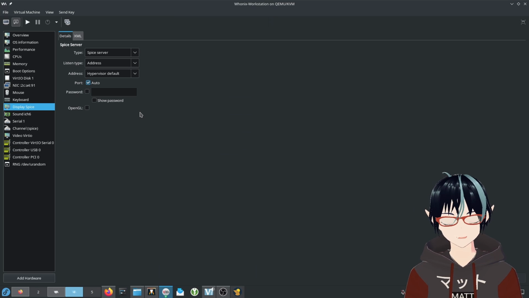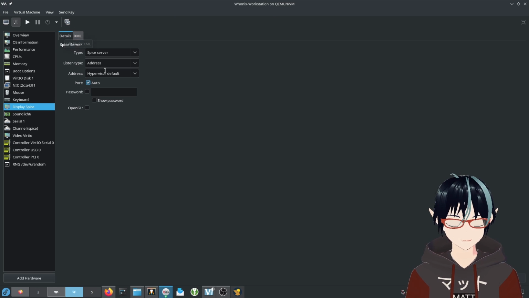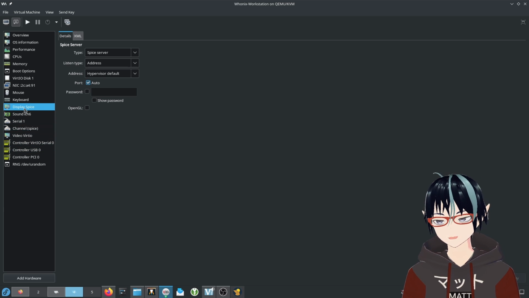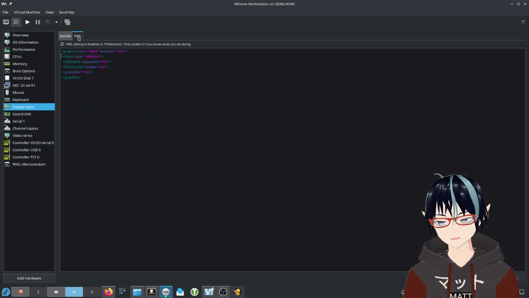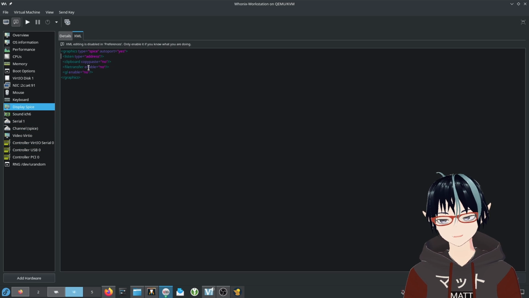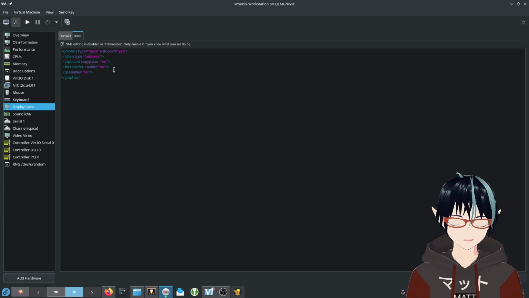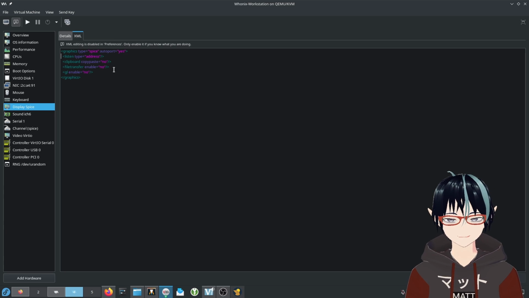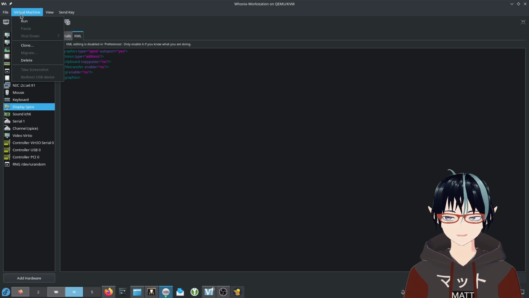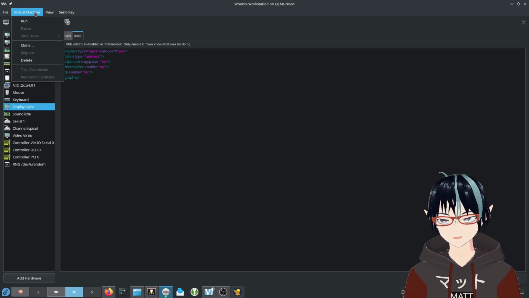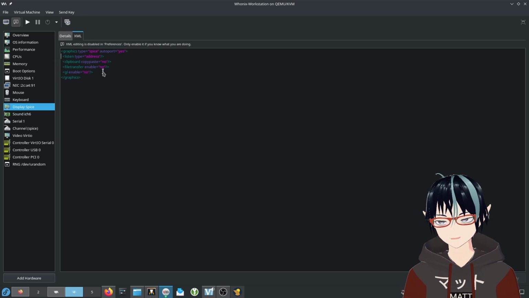One of the other things that I also want to point out is you can't copy paste. So if you go to the display spice here and you go to XML, you'll notice that in the XML file it says clipboard copy paste no and file transfer no. The reason they do this is because the virtual machine guest agent spice could be used as a vector of attack to attack your machine. Now, for some people, I know that would irritate them, but what you have to do is go here and edit the configuration file.